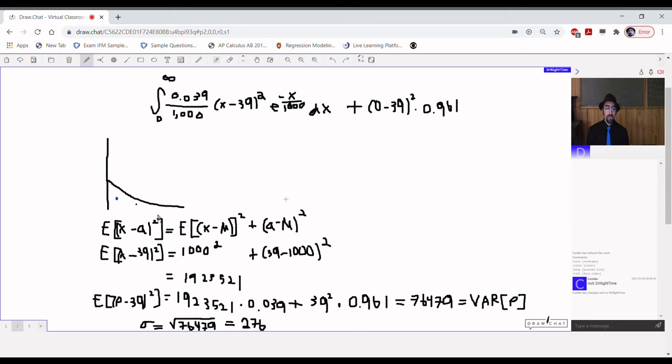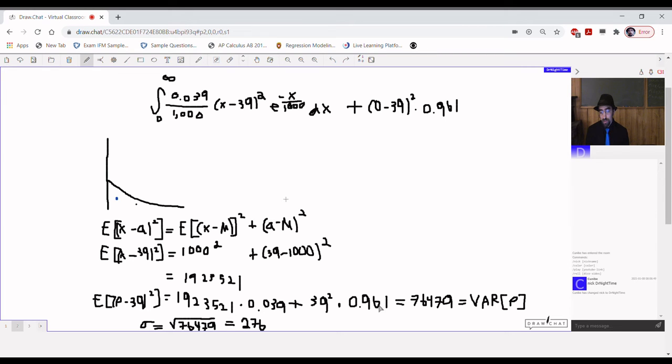So if we want to look at the full distribution of these probabilities, there's a 3.9% chance that you're in this exponential range. So 3.9% chance that you're in some range where the expectation of payments minus 39 squared is going to be that 1.92 million.